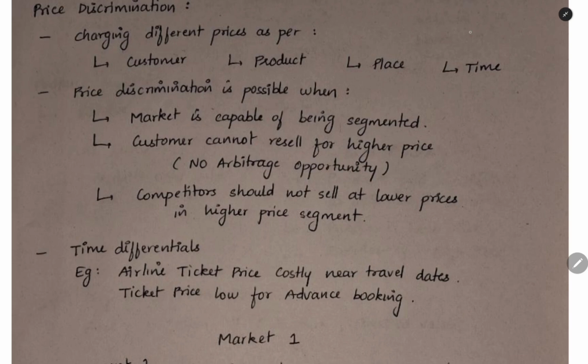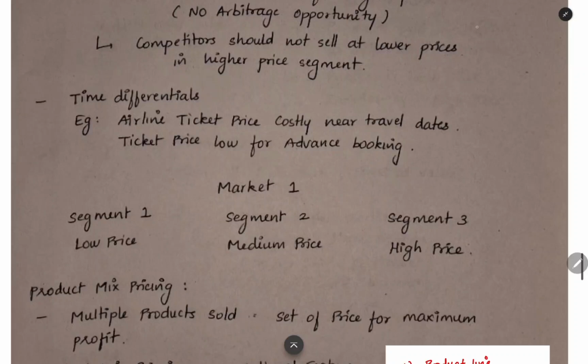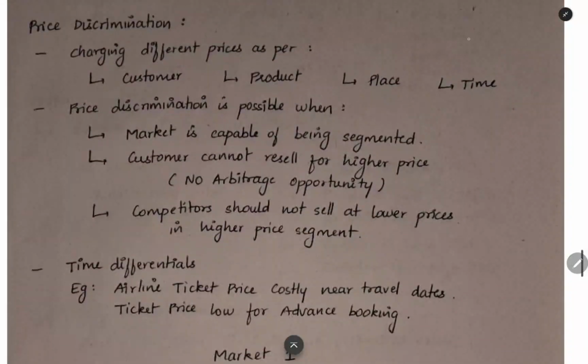That is also one more main factor. If you increase the price for price discrimination and the competitor is reducing the price, then everyone will switch to the competitor. Then time differential is another factor. If you want to book an airline travel ticket near the travel date, it will be costly. But when you book in advance, you will get a low price. That is the time differential in price discrimination. Based on time, you are discriminating the price.